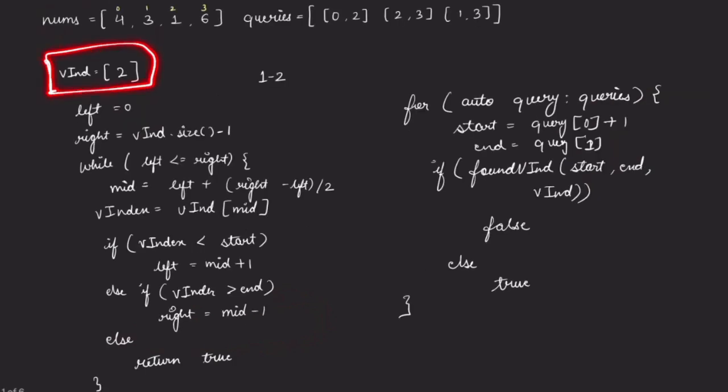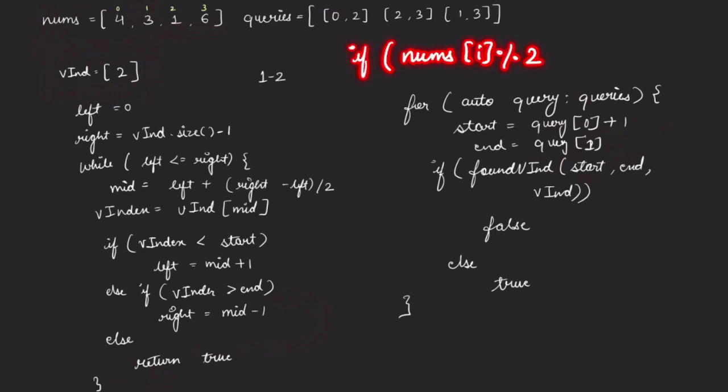And for updating this array, we can just start our loop from 1, we can go till the end, and we can check that if the current element modulo 2 is equal to the previous element modulo 2. If this is true, then we can say that they are having the same parity and we can push i into this particular array, right? So this is one of the approaches to solve this problem.